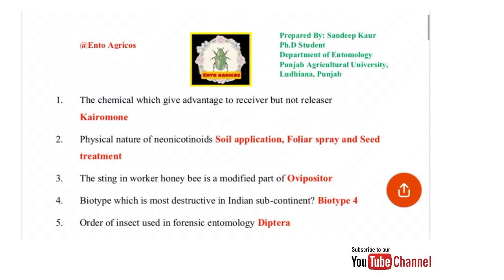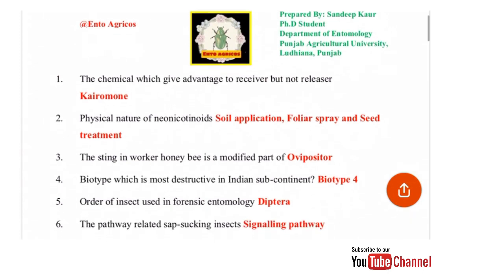Coleoptera beetles are also used, but dipterans have necrophagous habits and have early arrival on the body compared to coleopteran beetles. So they are the highly evolved order. The pathway related to sap-sucking insects is the signaling pathway.